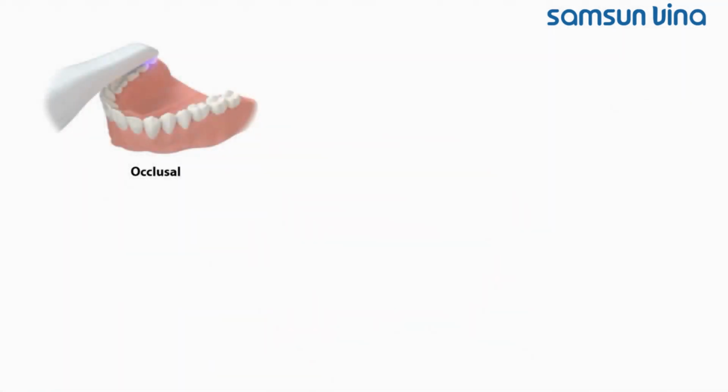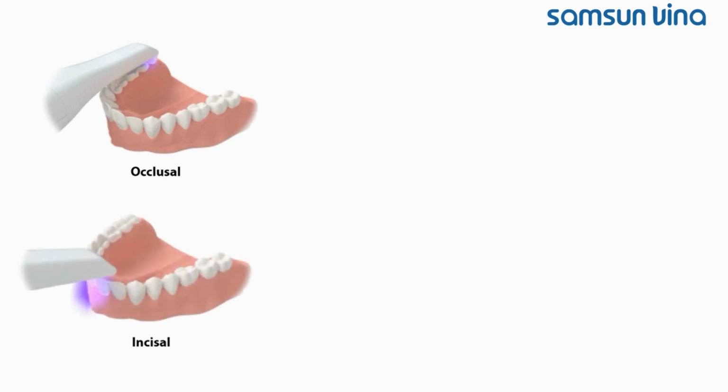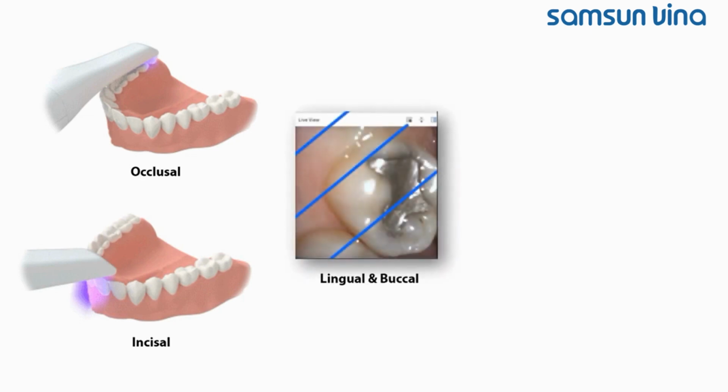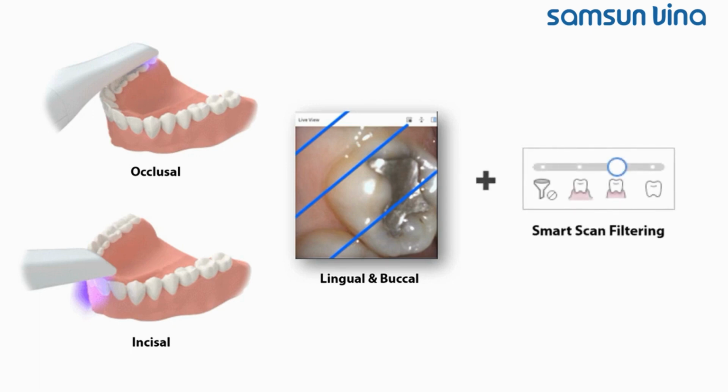Let's summarize the mandible scan strategy. First, start with the distinctive shape on the occlusal surface. Scan the anterior teeth in a zigzag motion to capture both the buccal and lingual. Scan the teeth, gingiva, and occlusion in about a ratio of 1:1:1. Utilizing the Smart Scan filtering option will make your scanning much easier.